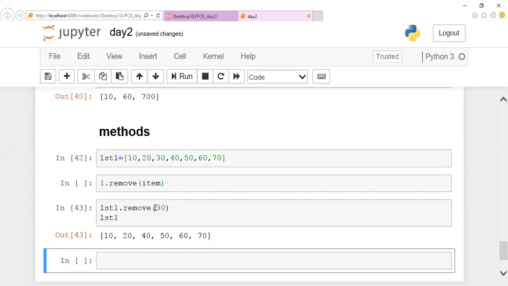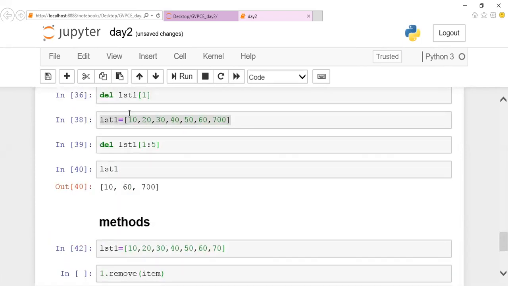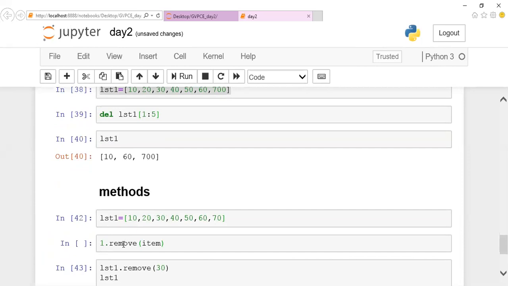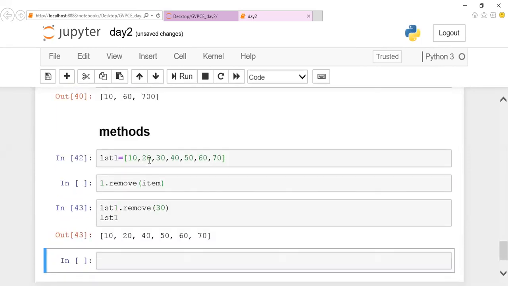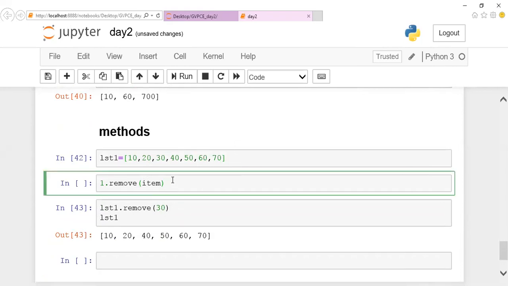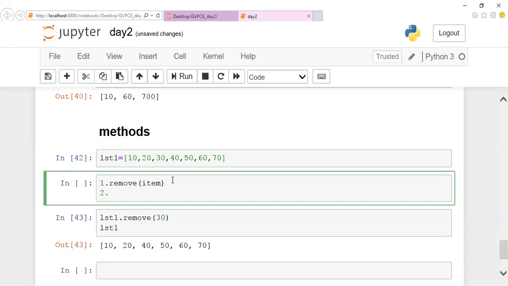So either by using del of index value, or by using the predefined remove method, I can remove an element from a list. If I pass 30 as a parameter for the remove method, the particular element will be removed. This is one way of removing an element. The other way is to use another method, that is pop.